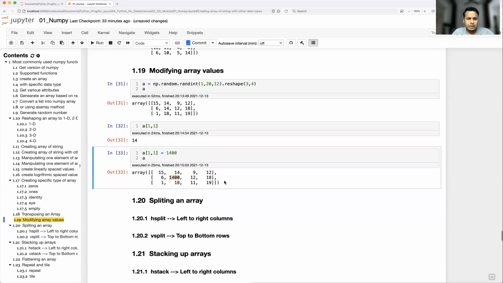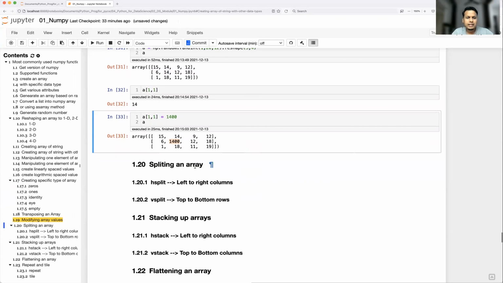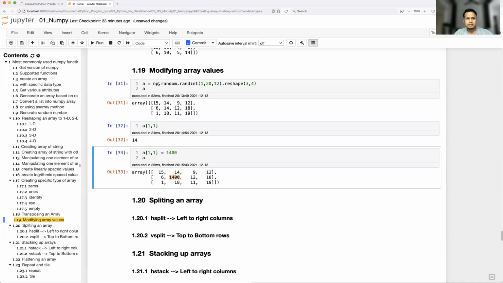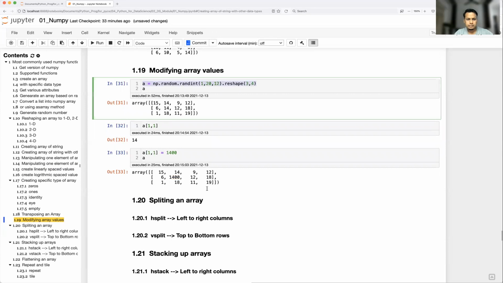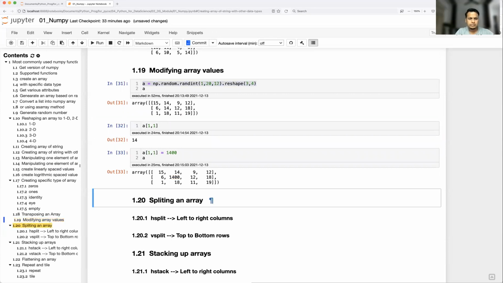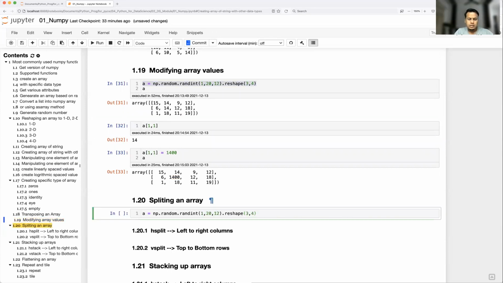Now let's talk about splitting an array. This is also very important. Let's say you have a very large amount of data in a simple array, and you want to process the first half and second half, row wise and column wise. That's where we get horizontal split and vertical split. I'm going to take a similar example here. I'll take 3 by 4. Yeah, that's fine.